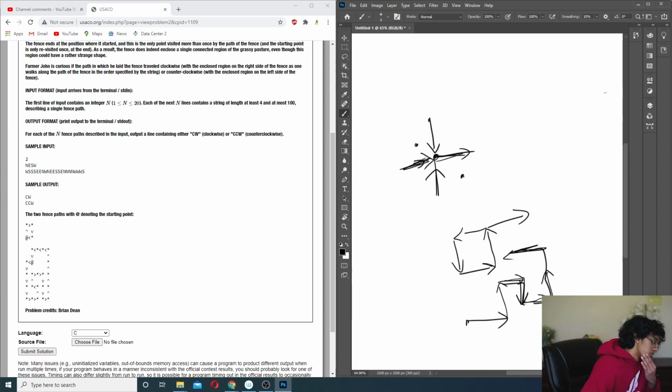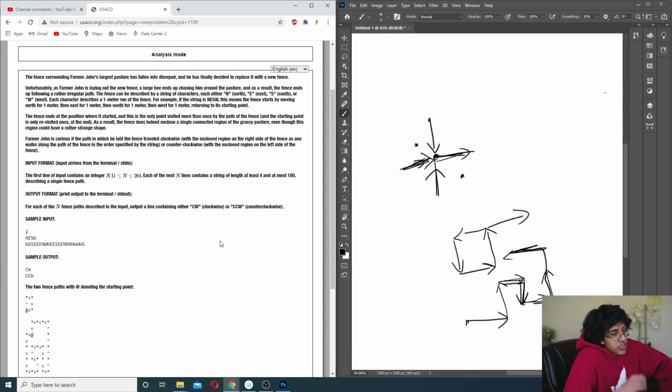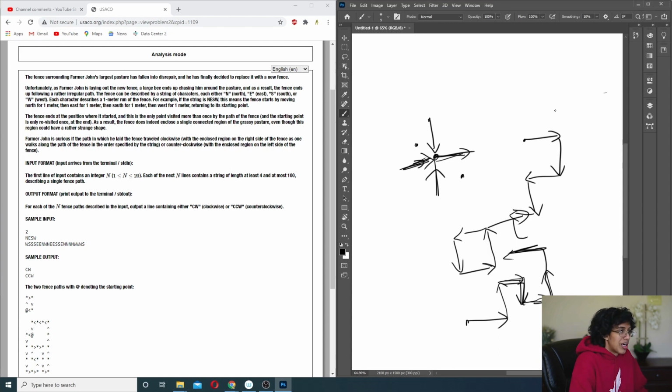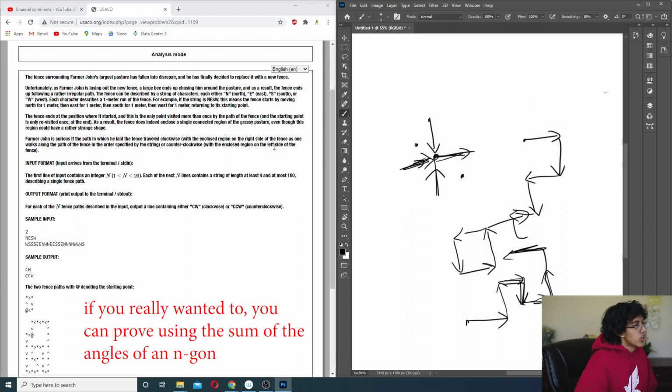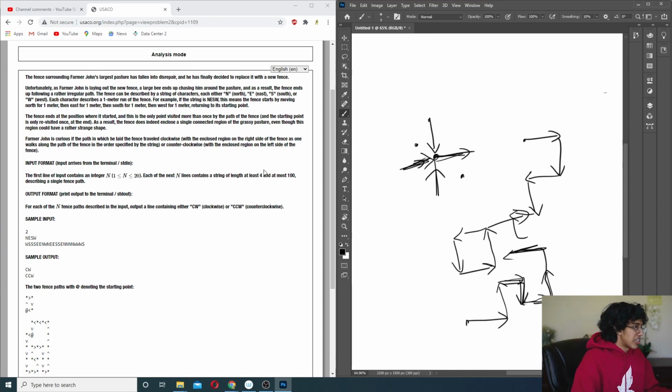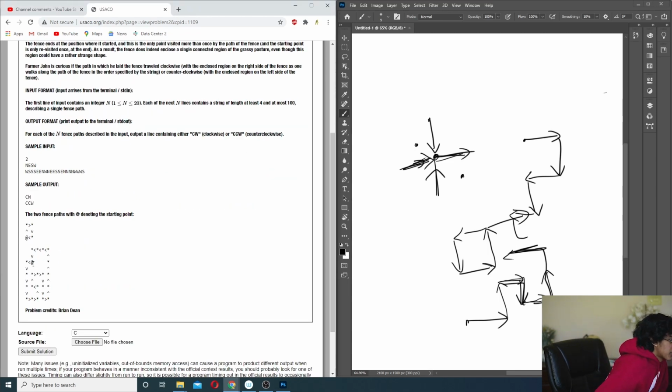Okay, is that even true though? I'm pretty sure. If we just count the number of clockwise and counterclockwise turns we'd be done. But I'm trying to think if there's an easy way to explain why that works. Yeah, I'm pretty sure that is the solution. So we'll just count how many clockwise turns he makes and how many counterclockwise turns he makes, and we should be good. Let's just test it over here.